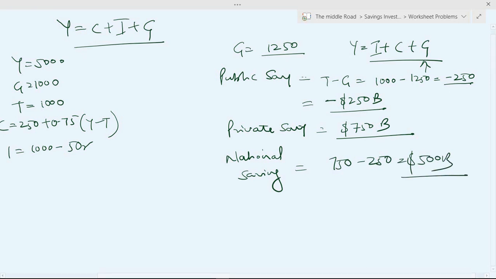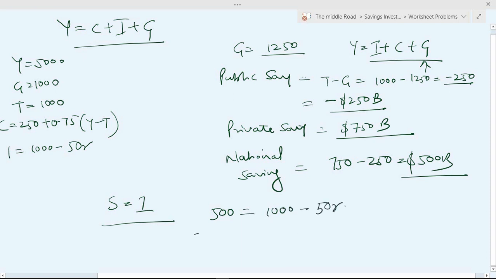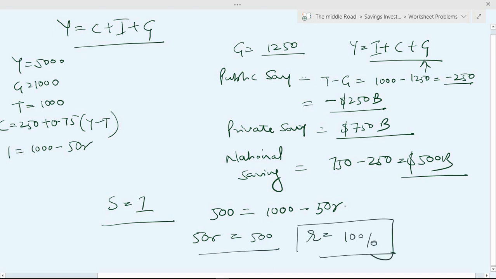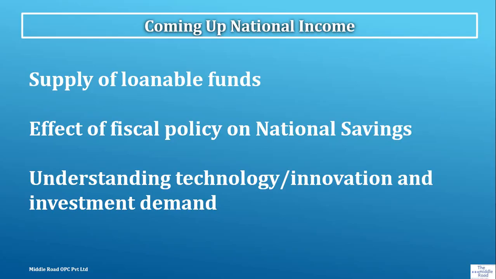So we now have a figure. Now we know at equilibrium interest rate, which is what we're going to be calculating again, S is equal to I. So what is S? S we have calculated, total national saving is $500 billion. The equation we have known is 1000 minus 50R. This is nothing but 50R equal to 500, or R is equal to 10%. So you have a new equilibrium interest rate, and that interest rate is, this is a bit of a light schedule.